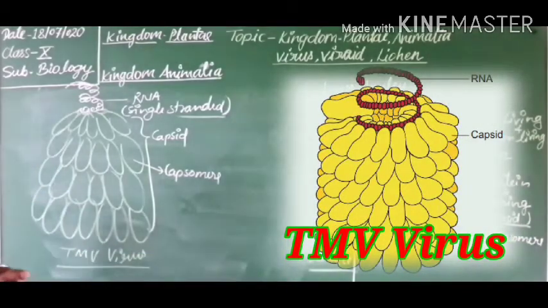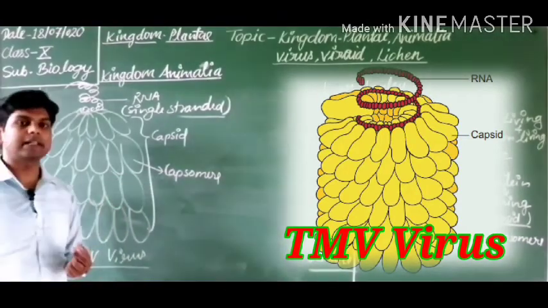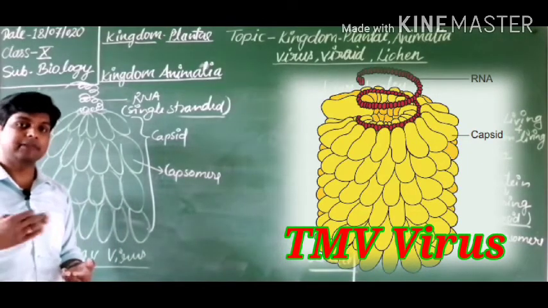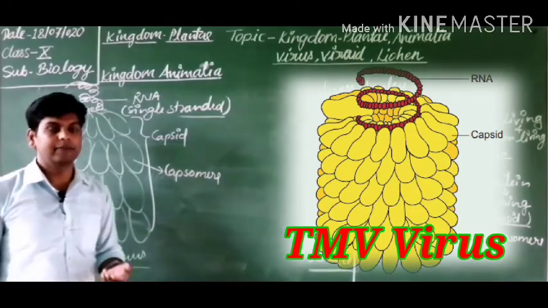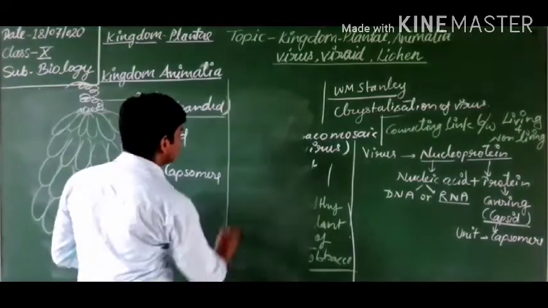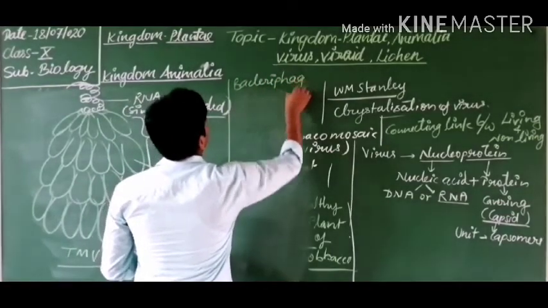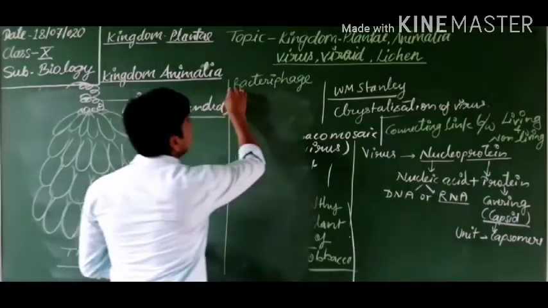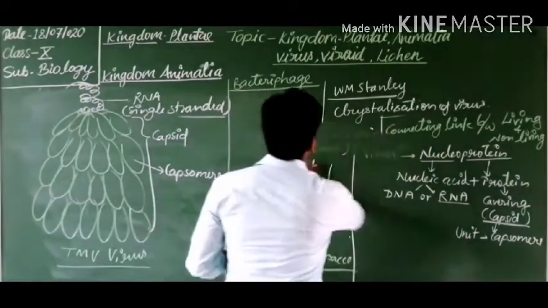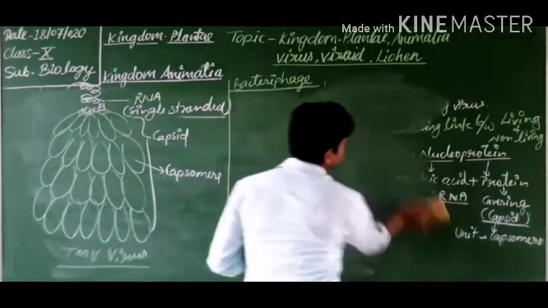Some viruses are infectious to bacteria, or they can cause disease inside the bacteria. A virus engulfs the bacteria or causes the disease inside the bacteria, which is also a disease causing agent. So students, these viruses are known as bacteriophage. Bacteriophages are the viruses which affect the bacteria or which engulf the bacteria. That is why it is named so. So let's discuss the structure of bacteriophage.